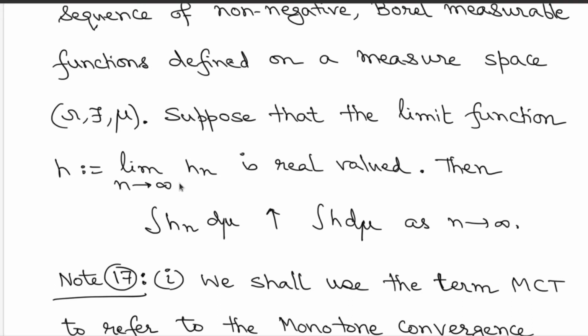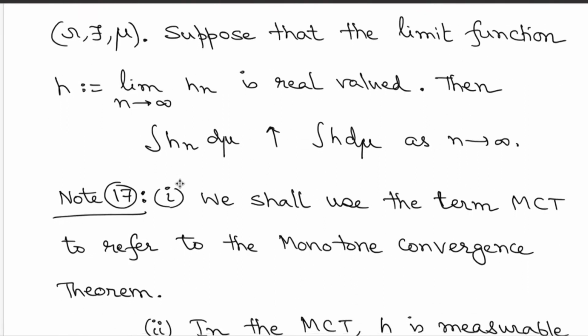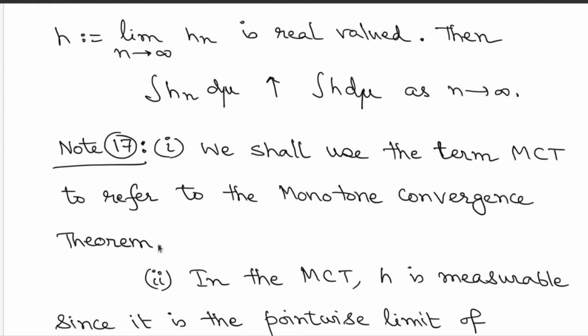As already mentioned, we are going to prove this in the next week, not now. This monotone convergence theorem is very important and it is used multiple times. So for our reference we are going to call it MCT, for ease of notation, to refer to the monotone convergence theorem.